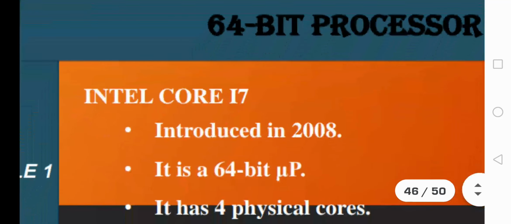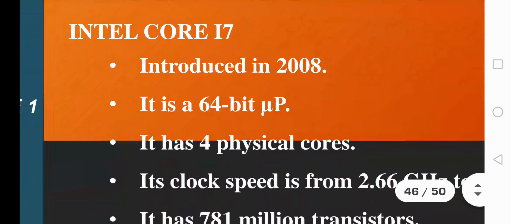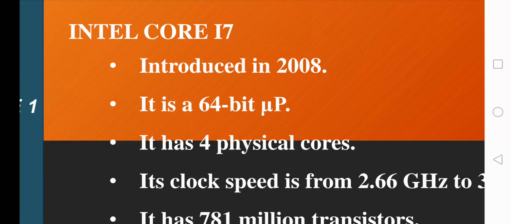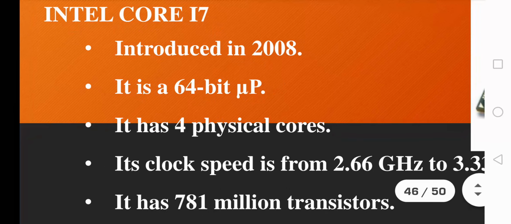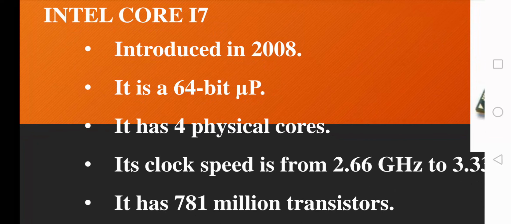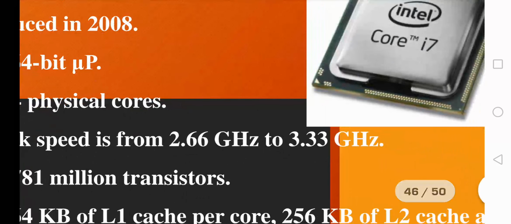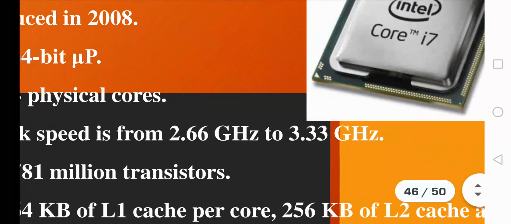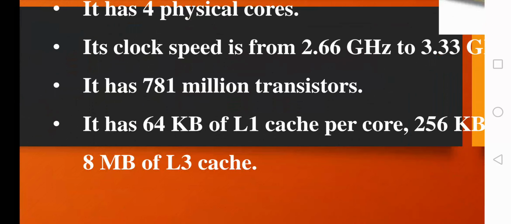Okay, so the next 64-bit processor that I have to tell you about is Intel Core i7, which was invented in the year 2008. Actually, this Core i7 has 4 physical cores, no, not 2 cores. It has 4 physical cores. The clock speed ranged from 2.66 gigahertz to 3.33 gigahertz, and it had a total of 781 million transistors for its implementation.